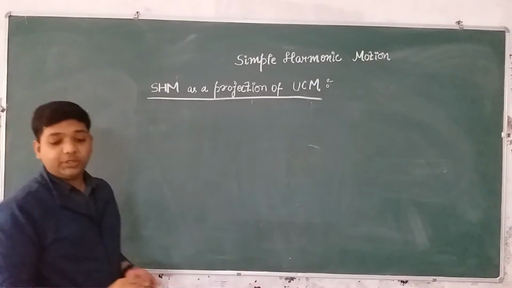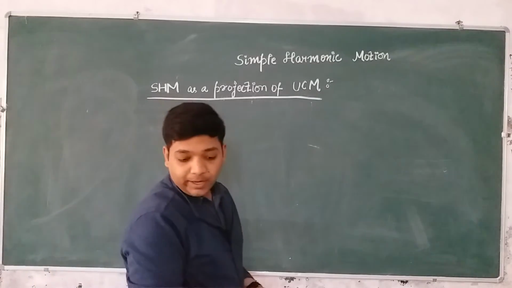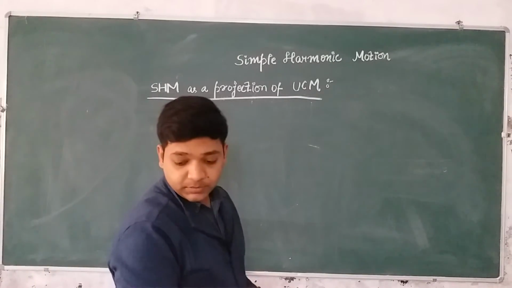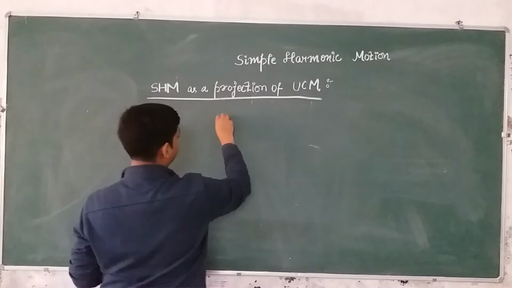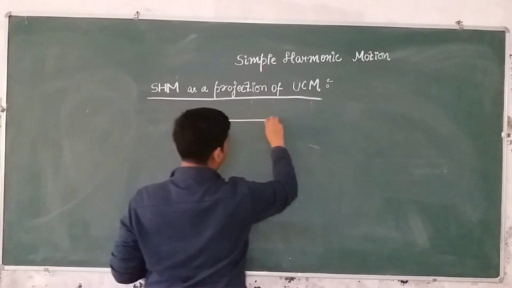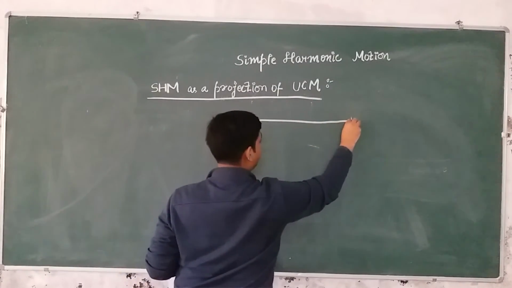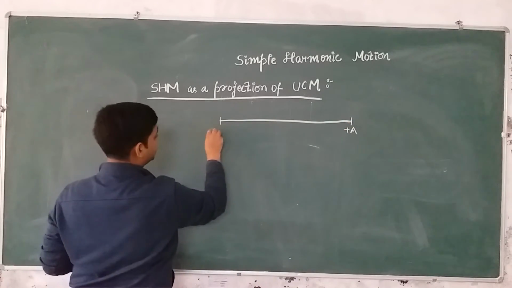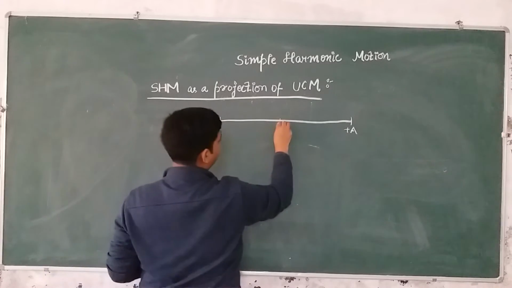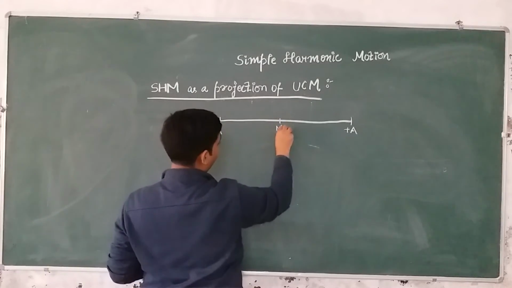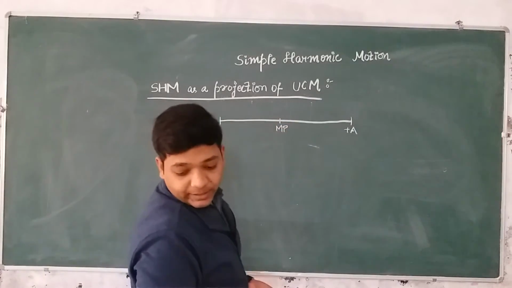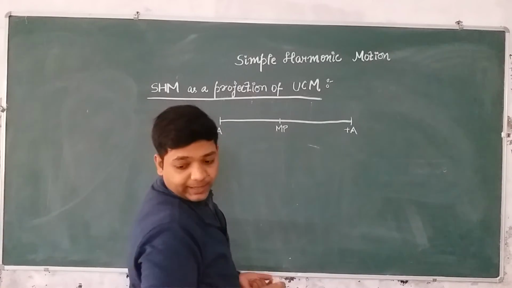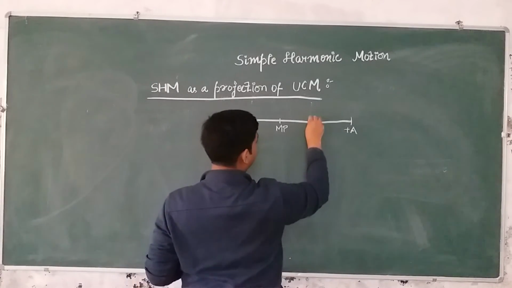So please note down the second question. I am giving you the second question. There is again one particle which is executing SHM. This is plus A, this is minus A, this is the mean position of the particle, and it is saying that at t equal to 0 the particle was here.